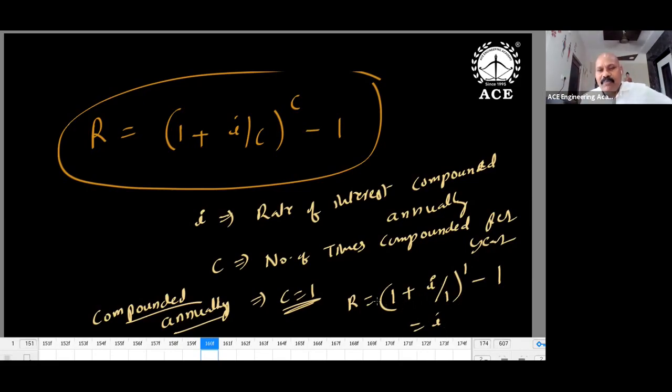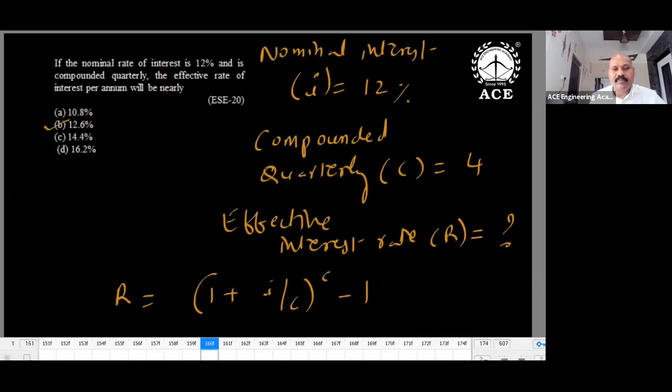Suppose 2 times, half yearly, means I by 2, and 1 plus I by 2 whole power 2 we will get. At least you can verify whether the formula is correct or not. You can keep C is equal to 1, and you have to get R and I the same. R is equal to I. If nominal rate of interest is compounded annually, it is I actually.